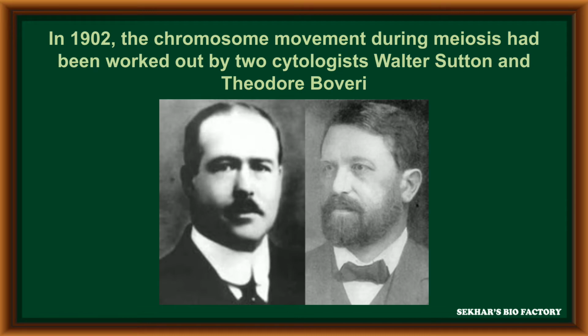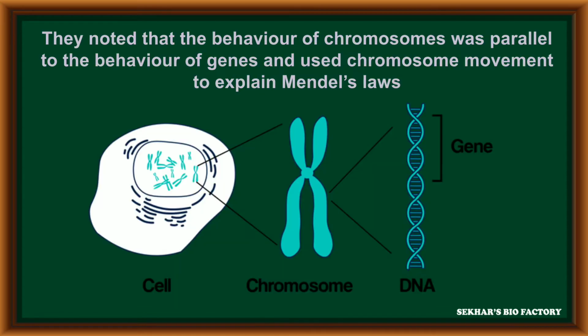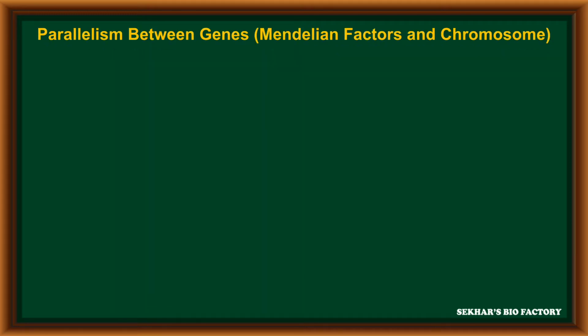In 1902, the chromosomal movement during meiosis was worked out by two cytologists, Walter Sutton and Theodore Boveri, and they noted that the behavior of chromosomes was parallel to the behavior of genes, and used chromosome movement to explain Mendel's laws.